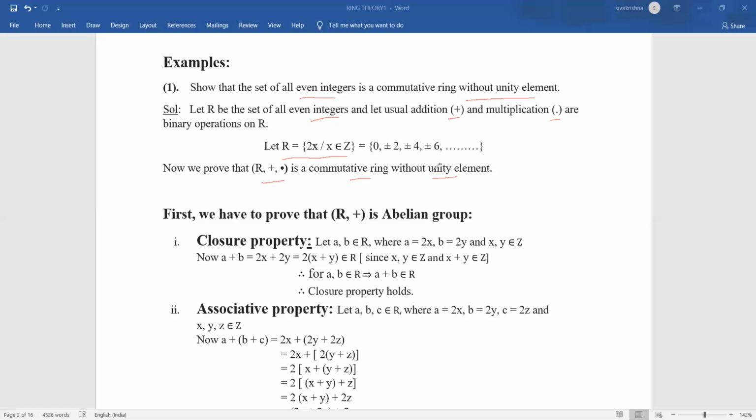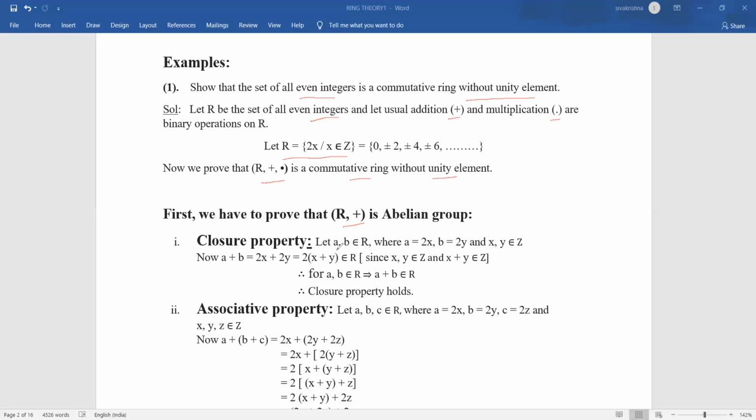So first I prove R, comma, plus, comma, dot is a ring. In order to prove a ring, first we have to prove that R, comma, plus is an abelian group. In an abelian group, the first property is the closure property.